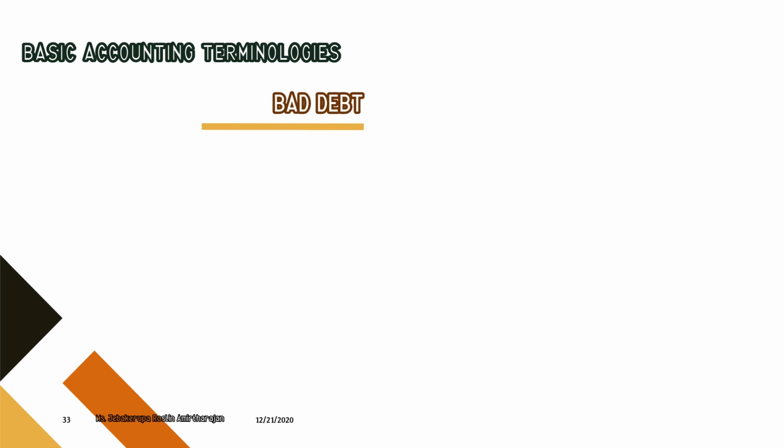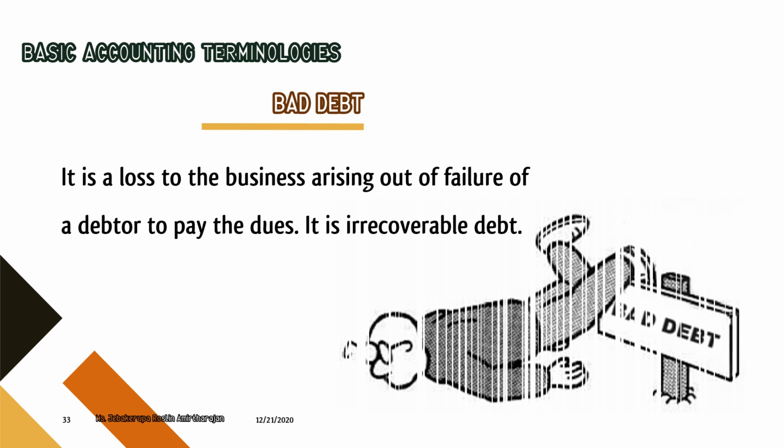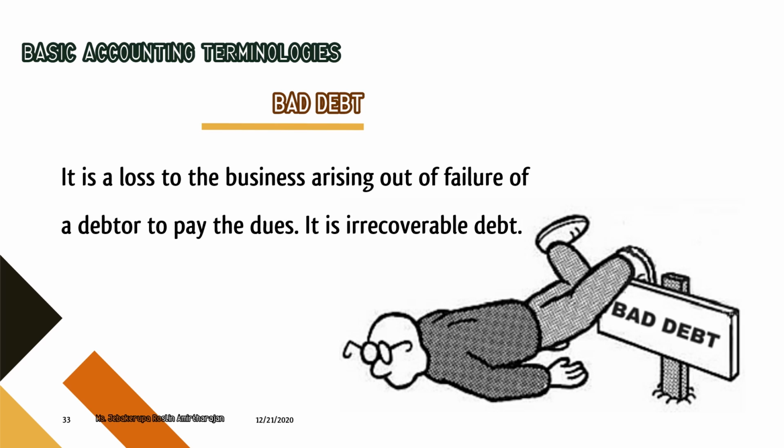Bad debt. It is the loss to the business arising out of the failure of a debtor to pay the dues. It is irrecoverable debt. Already I was telling you about the debtor. Who is a debtor? A debtor is someone who purchases goods or services from us but promises to pay for them on a future date.